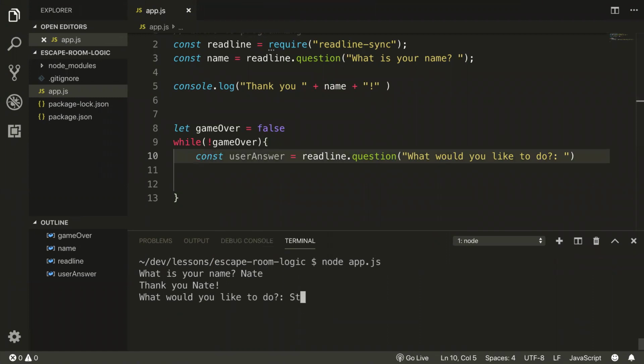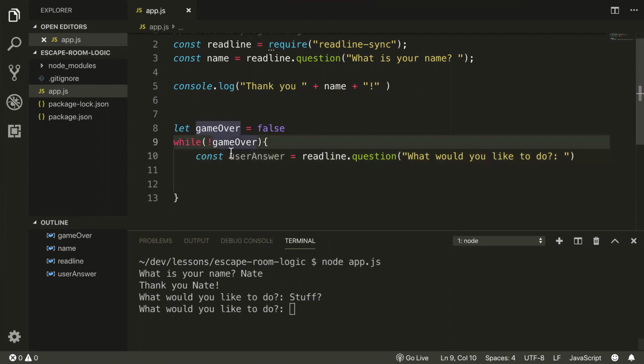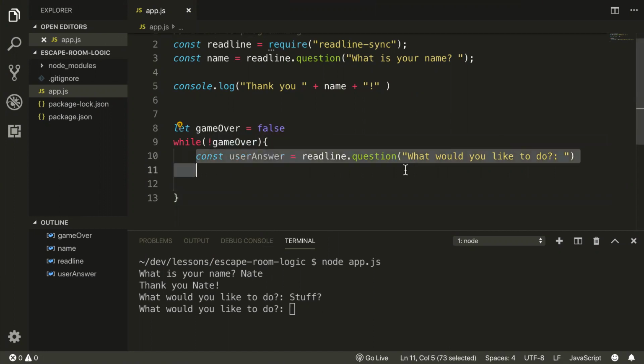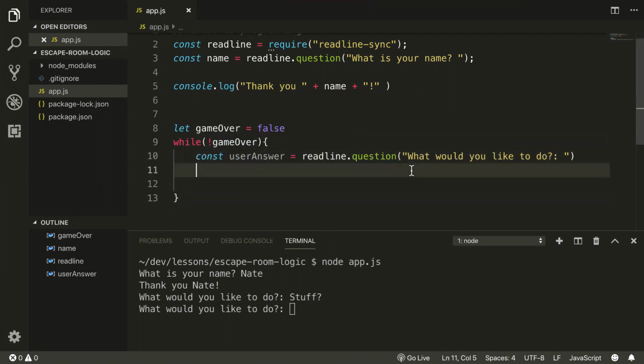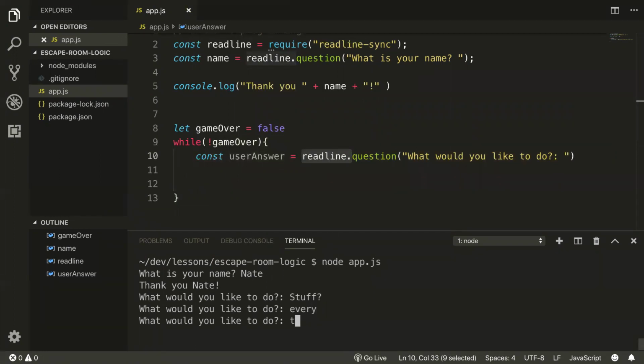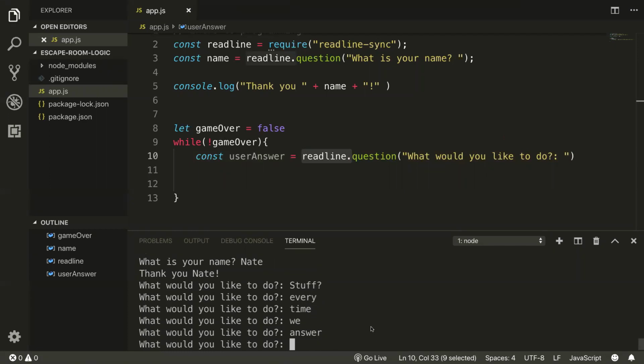I'll just say stuff. Why is it asking me the question again? The condition hasn't changed. So I gave it my answer, it ran down, hit the end, and checked the condition. Oh, still not true, or still not false. So ask again. This is how we build up the base loop of our game, using a while loop along with readline sync, because it's going to stop us every time we answer. It'll stop, repeat, and go again.